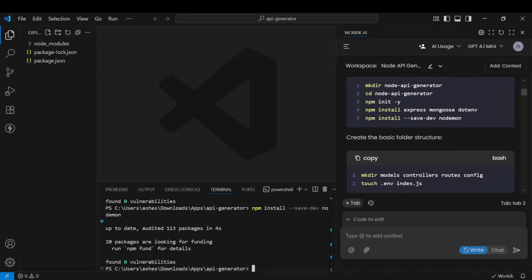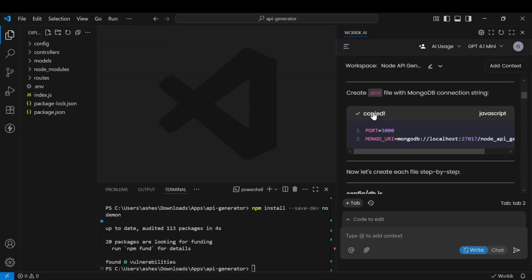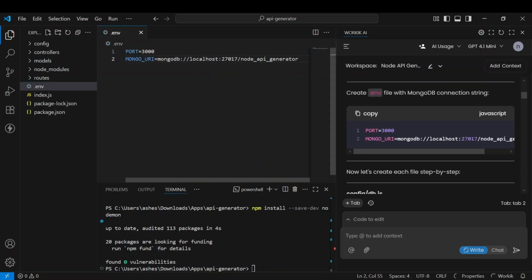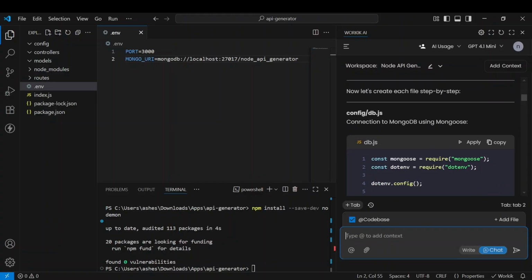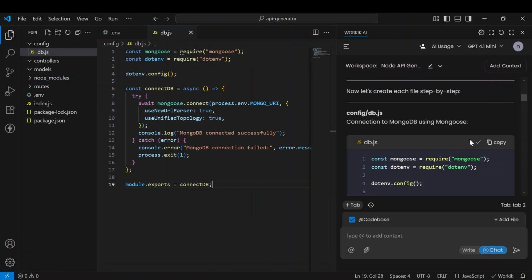Now that the project is set up, let's create the code structure. Workik AI lays out the exact folder structure and our environment variables. We'll quickly put those in place. Next, our database connection logic. Workik generates the Mongoose code, and we just drop it right in.